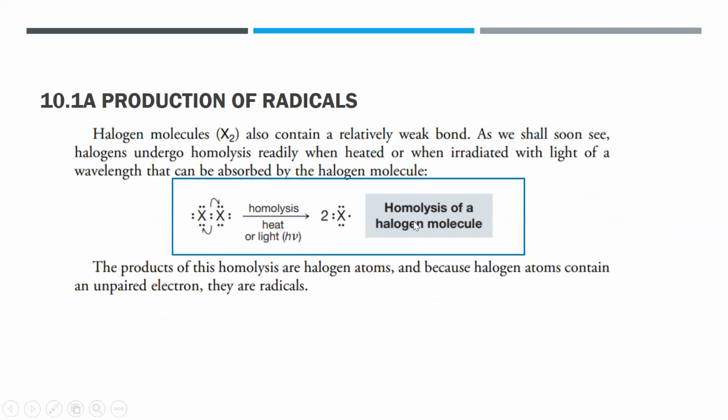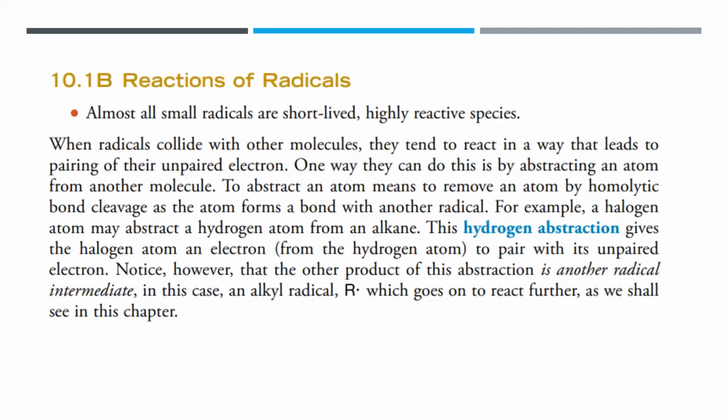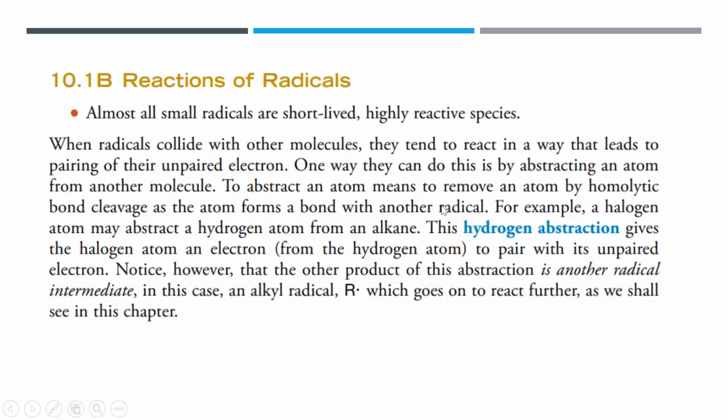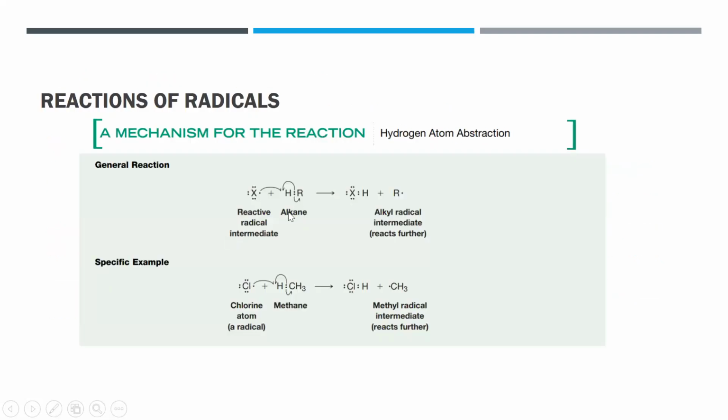So you have an unpaired electron here, and when it collides with another atom, it needs one electron, and the other molecule will also need to form a radical. So for example, if you have a halogen atom, you abstract a hydrogen from an alkane by homolytic bond cleavage. So you have your radical, and if you have your alkane with the hydrogen here, they can abstract the hydrogen from the alkane to form a bond. So it can be neutralized here. Okay, it can be stabilized.